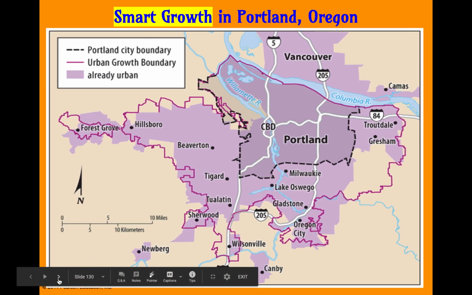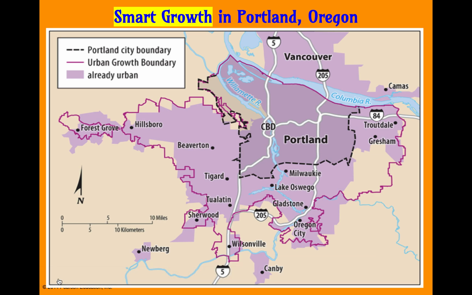All right, let's talk about sustainable city or smart growth. We see the example of Portland. Portland takes new urbanism ideas and limits the sprawl by putting in urban growth boundaries. You can see it with the solid purple line. There are other cities besides Portland that have taken these measures, but Portland is one of the first to put a limit on urban sprawl.